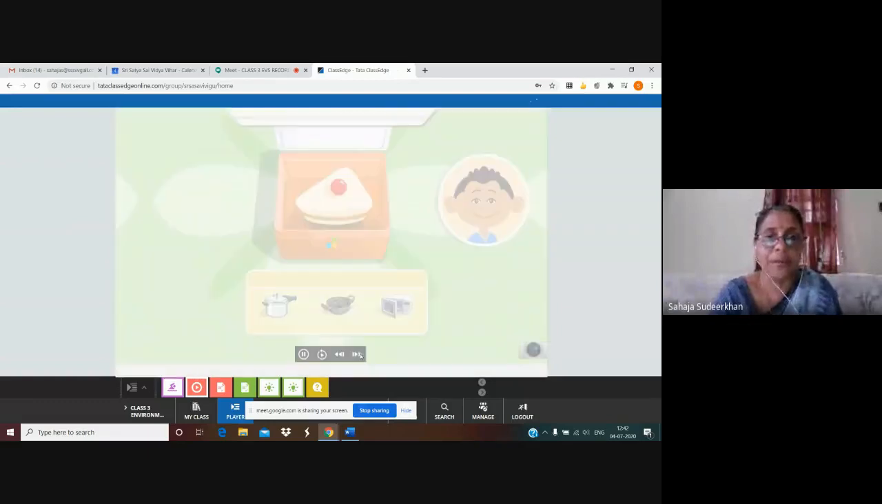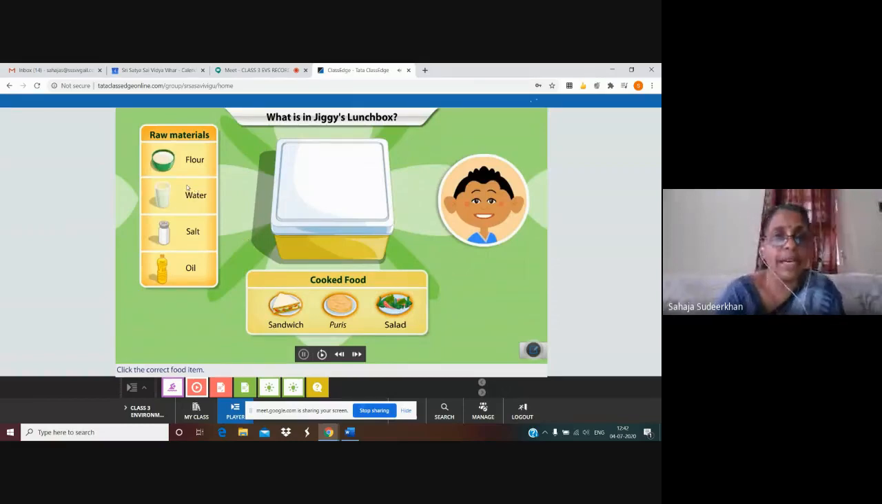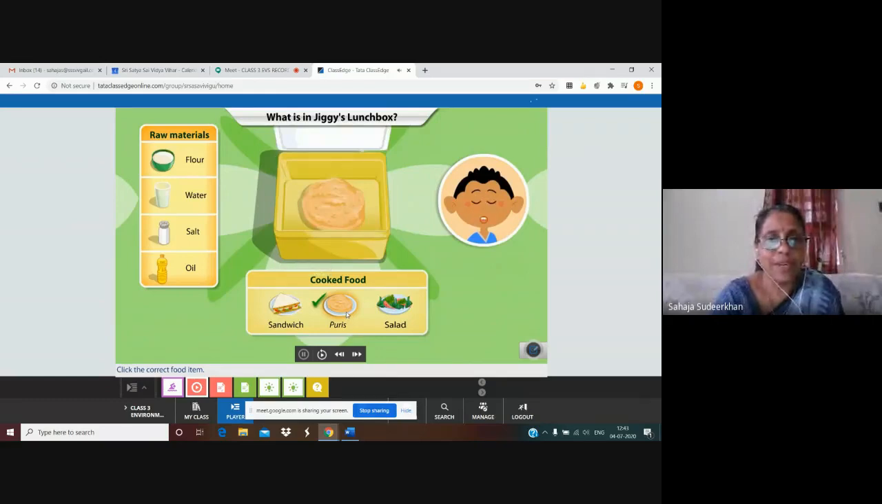Next. There is something in Jiggy's lunchbox made of flour, water, salt, and oil. What is it? Click the correct food item. Yes, we have to click the correct food item by seeing these raw materials. Flour, water, salt, oil. Here it is. No. This one, salad. It is raw, isn't it? So, it may be this one. Let us click this.